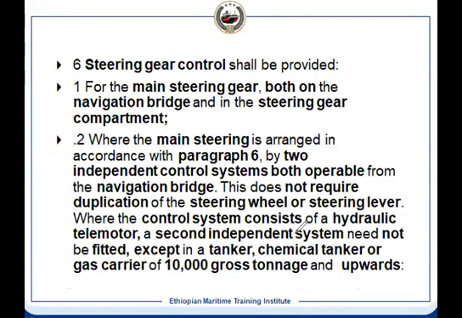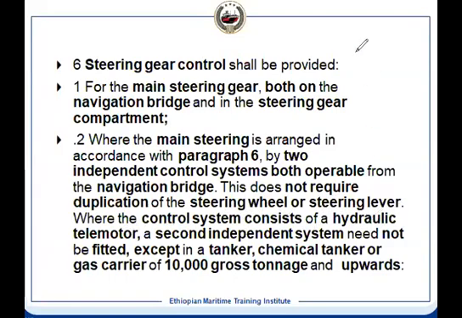Now certain things you cannot make two. So what are those? The steering wheel, it will be one. Steering lever, sometimes it is not the wheel, it is a lever by which we can turn the rudder. And that duplication is not required. Hydraulic telemotor, if it is a hydraulic telemotor, in that case, the second independent system is not required.